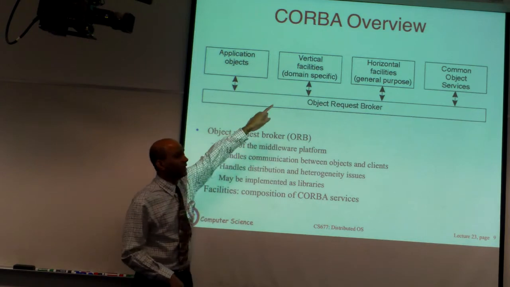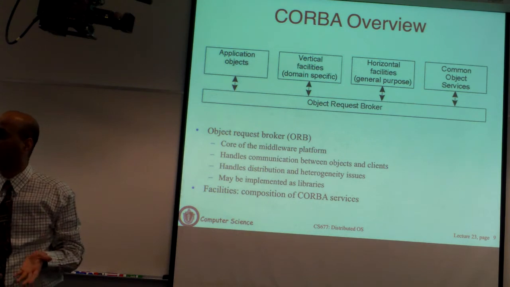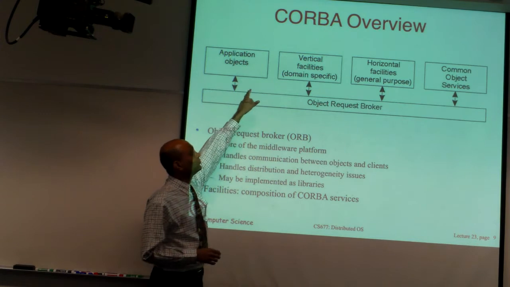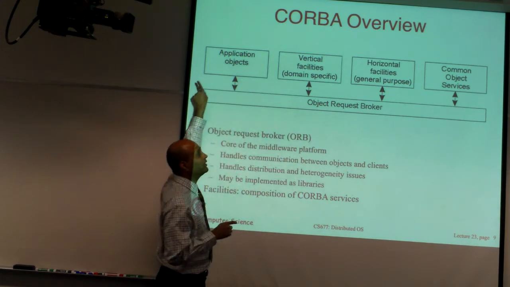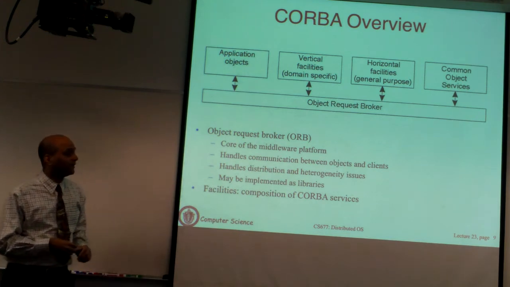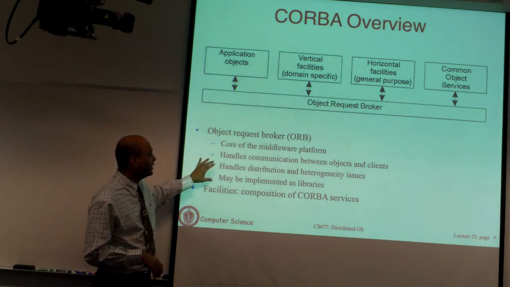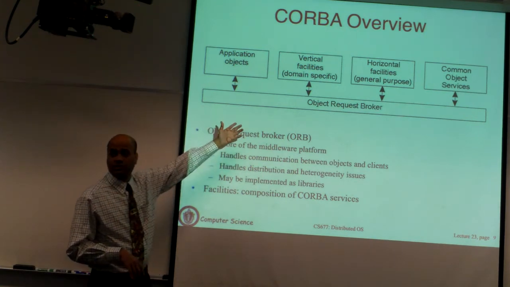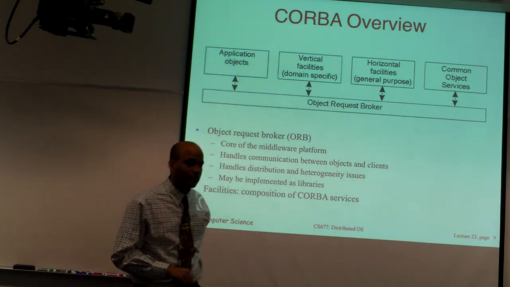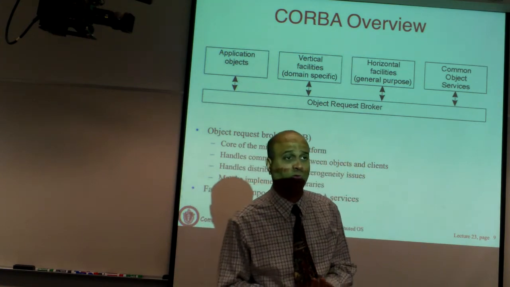There are various services that the middleware provides for applications that are written on top. These are application objects, and those are all objects that the middleware itself provides, and objects communicate with one another through the ORB layer. That is the interface that is used. It's the core of the middleware platform, handles communication between objects and clients, and this layer could be implemented either as a library or as a separate process. And we'll see what services Corba allows you to use when you design your own application.